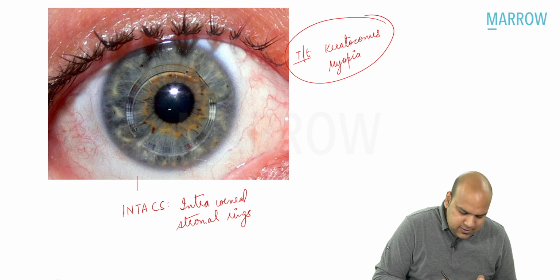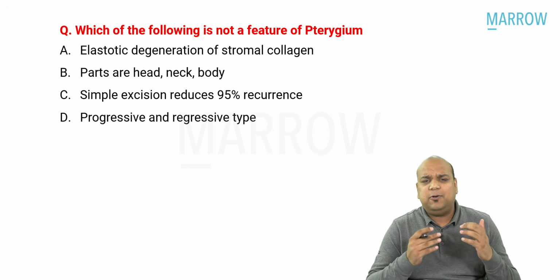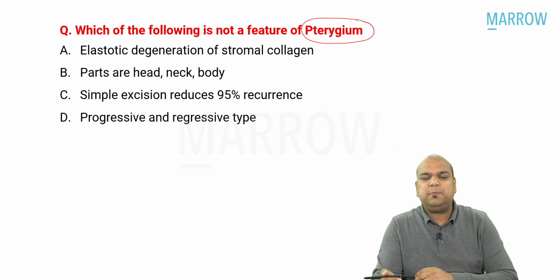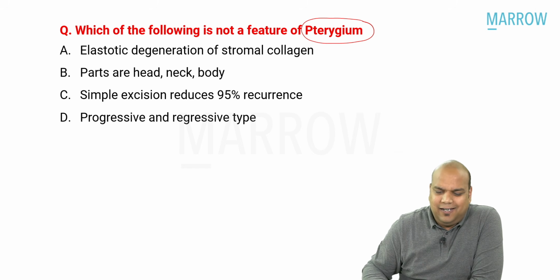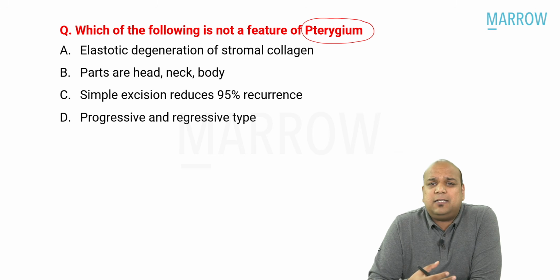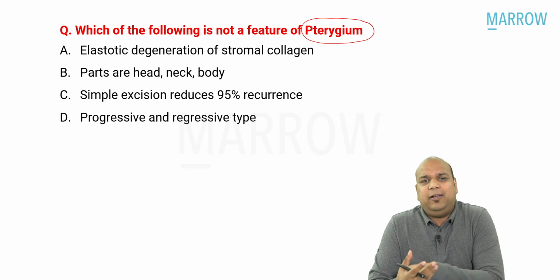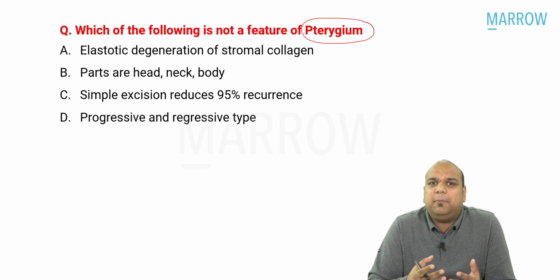Let's move on to the third question, which was asked from ophthalmology, everybody, in session 2. Again, a very easy question on a very easy topic. Which of the following is not a feature of pterygium? Pterygium is per se a very common topic asked by the examiners, everybody. Topics like pterygium, corneal ulcer, retinoblastoma, cataract are famous topics of repetitively asked questions. Whenever you read ophthalmology, please focus on repeatedly asked topics. Please try and make a list of the topics which have been asked in the past 5 to 10 years so that you're able to pay more focus on them.